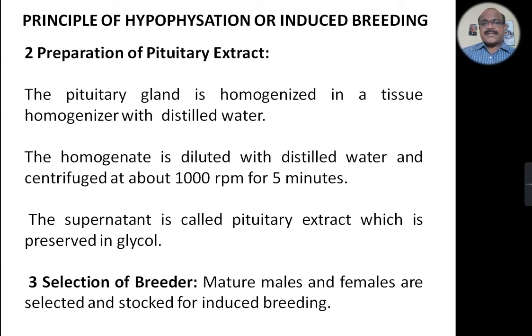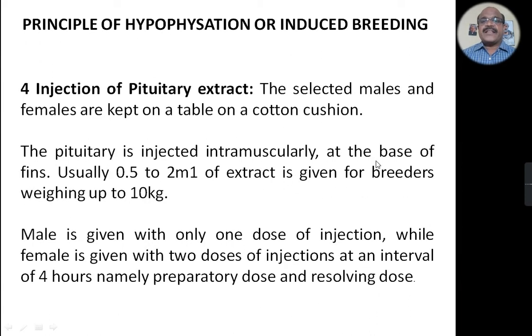Then the third step is selection of breeder. Here the mature males and females are selected and stocked for the process of induced breeding. Then these selected males and females are injected with the pituitary extract. After selection of breeder, the next step is injection of pituitary extract.